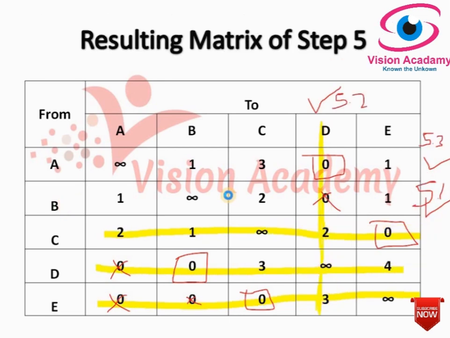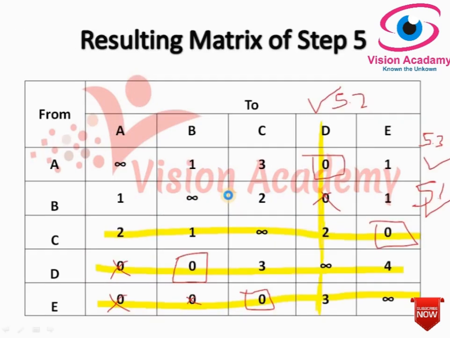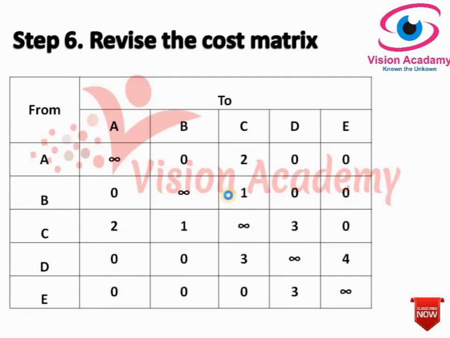So this is the resulting matrix, just as we did it. Step number 6 says revise the cost matrix. You should revise the cost matrix. To revise the cost matrix we need to follow some guidelines.